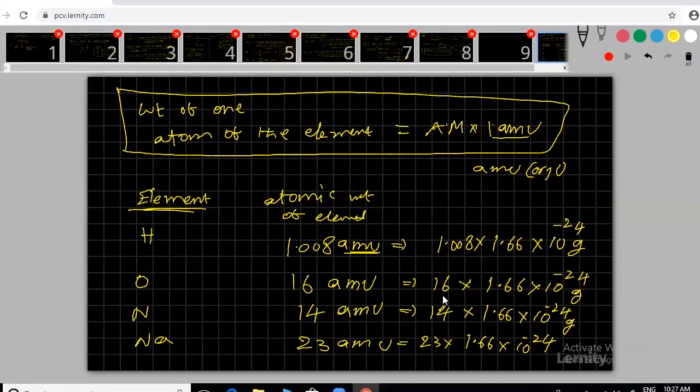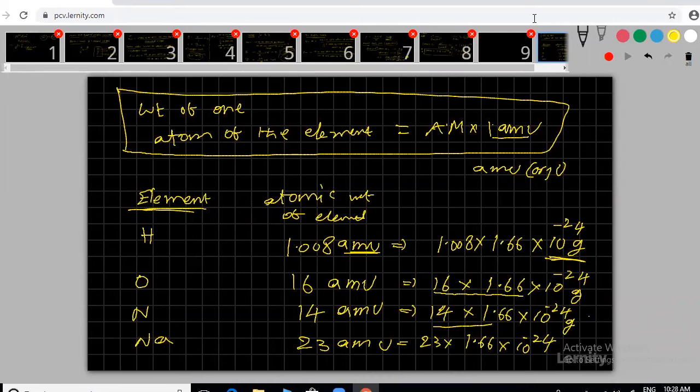But in examination, they will give the value after multiplication. In examination, after multiplication, 16 into 1.66, what is the value? So like that, they will ask questions. 14 into 1.66, you have to multiply, then give the final value. That is the correct answer. Don't stop up to this. In examination, you have to multiply up to the end. Even if there is no 1.66 given in the examination, we have to solve up to the end. Clear? So, the atom weight we are getting is very, very small. You can see here 10 power minus 24 is the value.